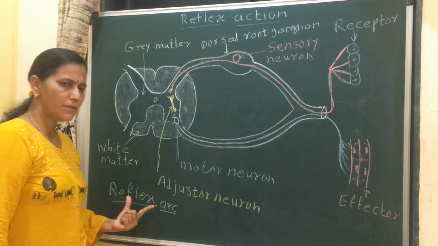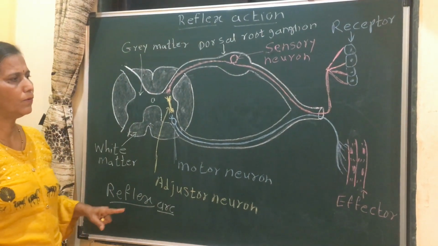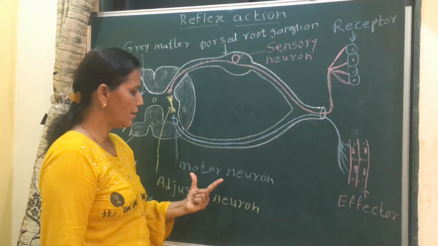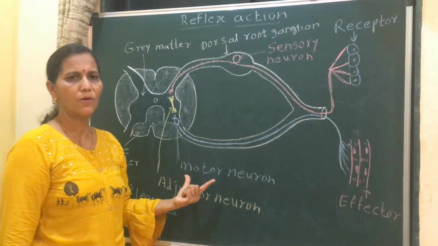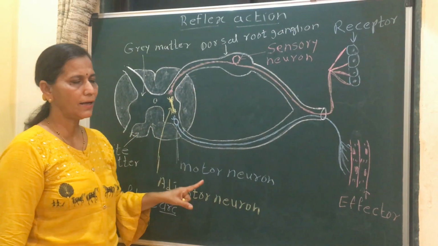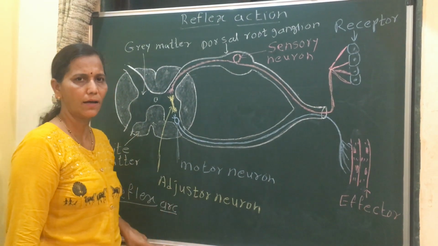Then the types of this reflex arc. If only one sensory neuron and one motor neuron are involved, it is called monosynaptic. If many are involved, it is called a polysynaptic reflex arc.